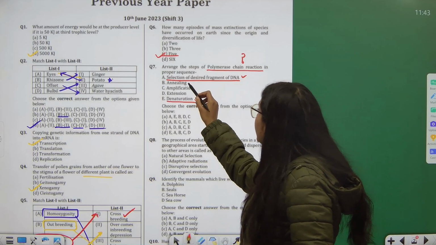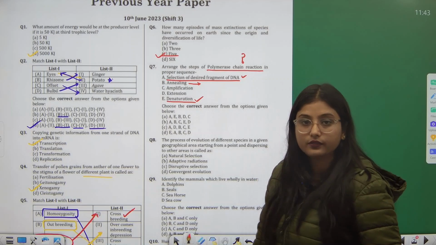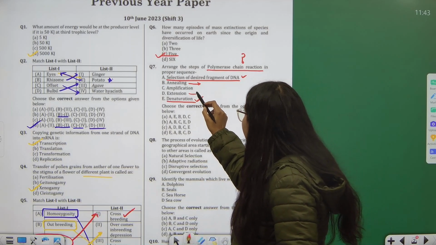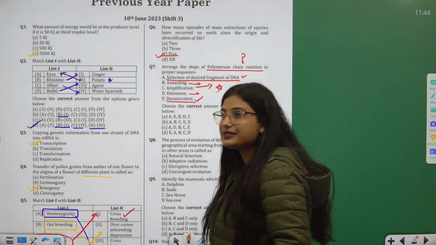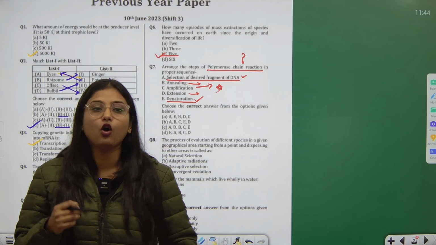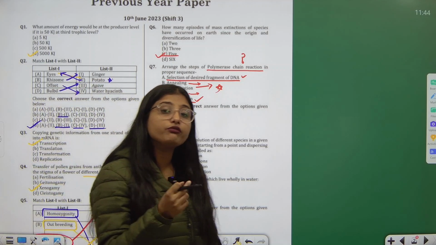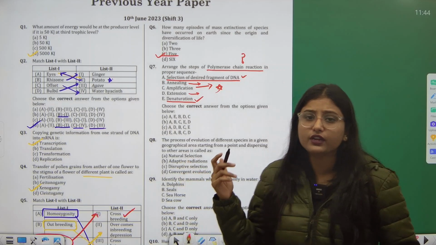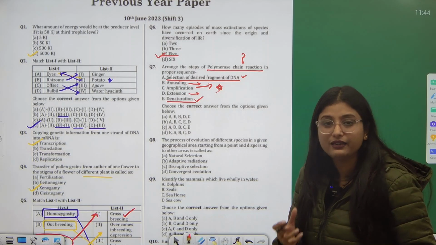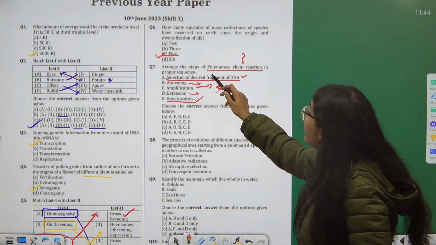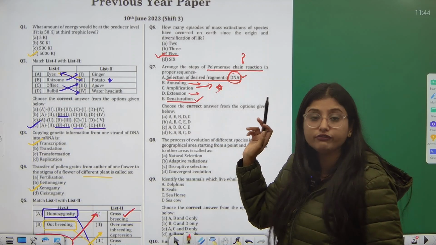Then you will anneal it, then you will extend it, and finally you will amplify it. So these are the basic steps that a PCR offers, and the details of which will be given in your chapter of biotechnology. But it is right now telling one thing only, that we are studying one fragment of DNA.